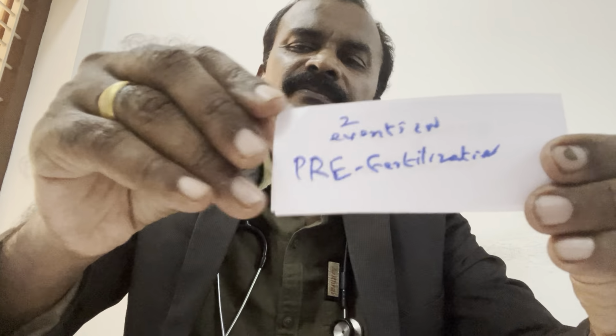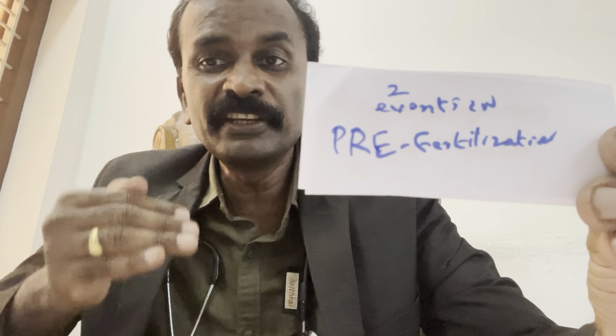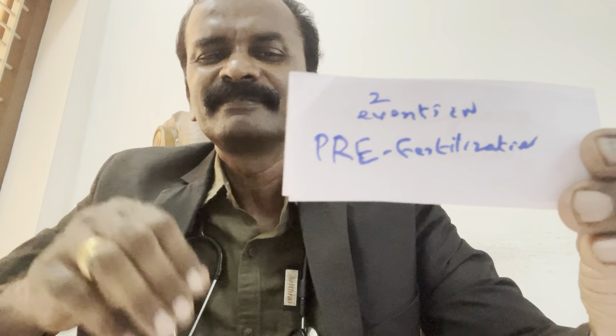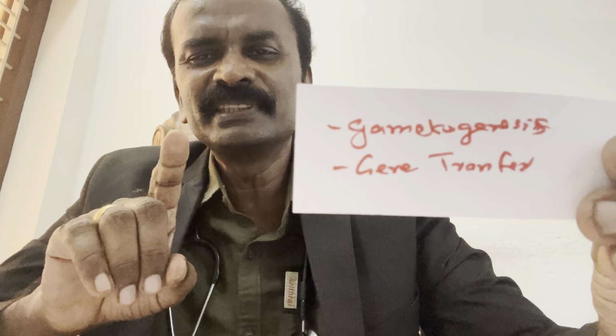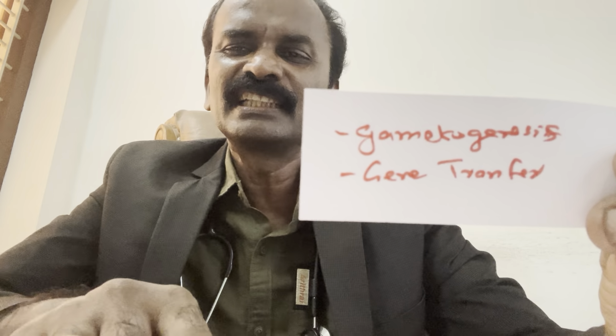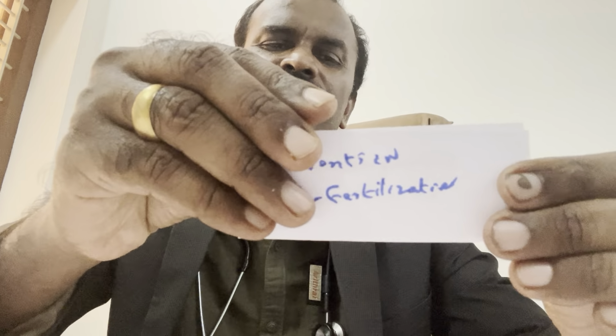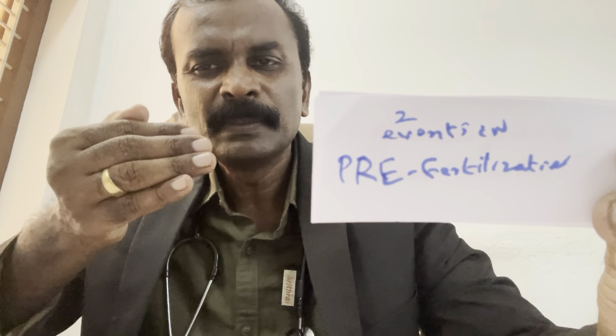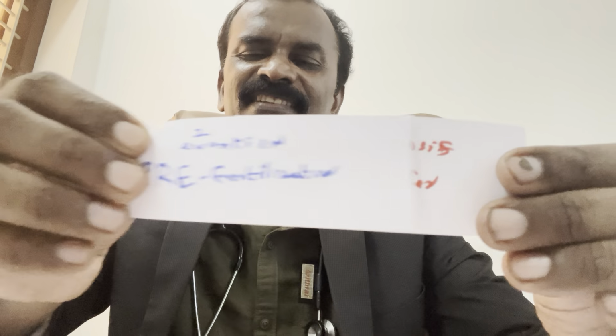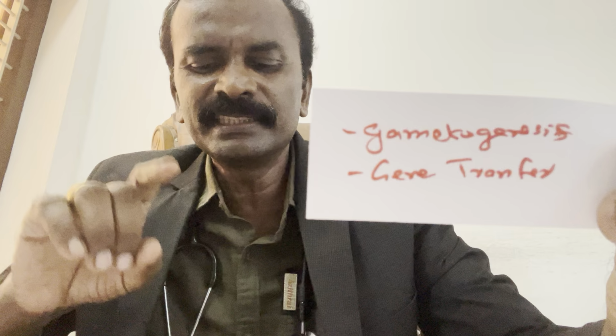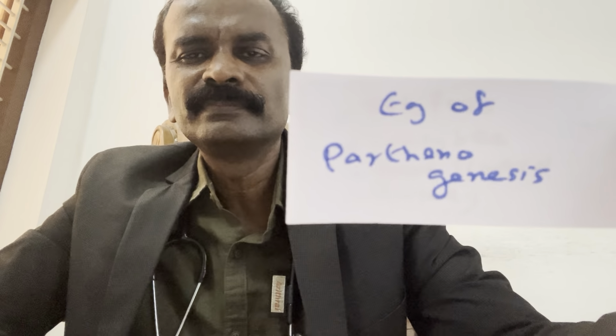When you hear this video next time, if you know this point, you will answer everything quickly. What is the question? Name two events of pre-fertilization. You must know gametogenesis and gene transfer. Can you answer this now?